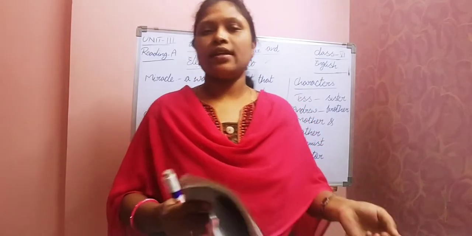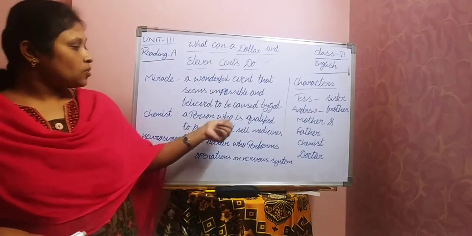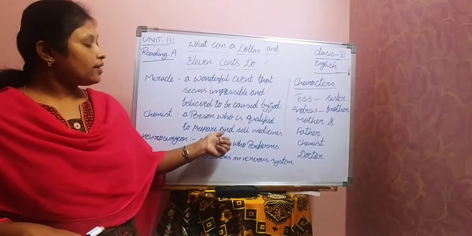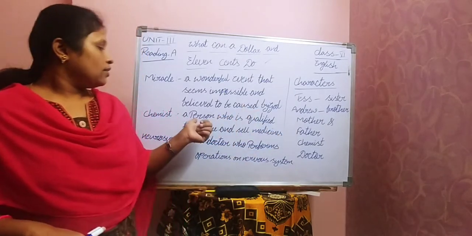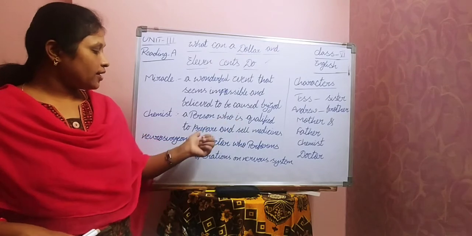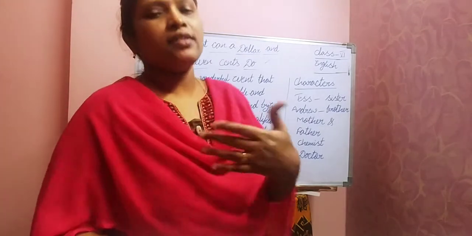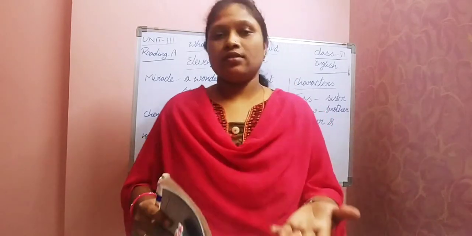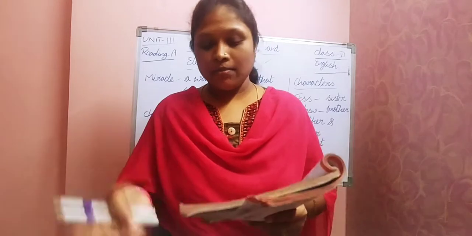Who is called a chemist? A chemist means a person who is qualified to prepare and sell medicines. Here we can see that he is selling medicine. So he is a shopkeeper, vendor or chemist. She was getting some medicine.